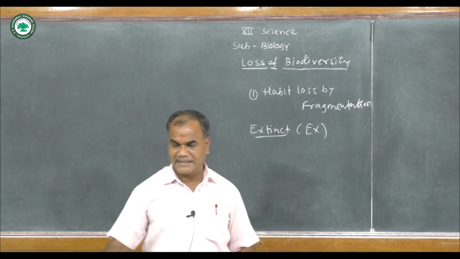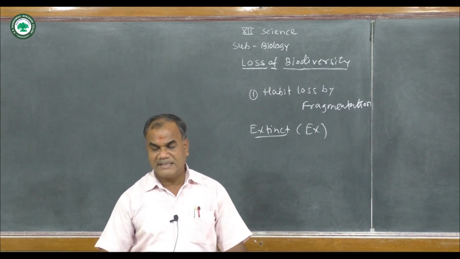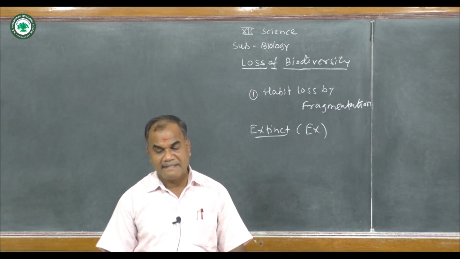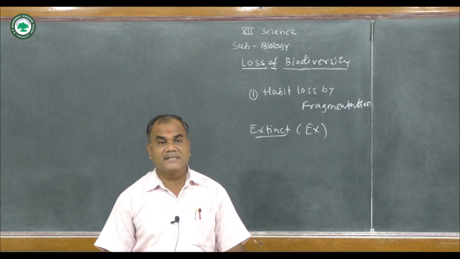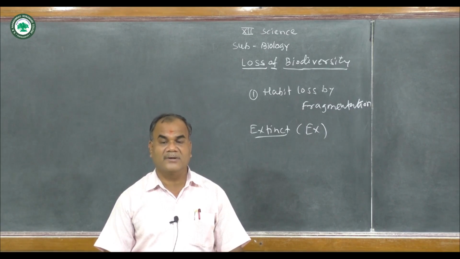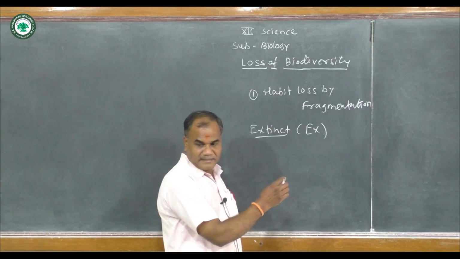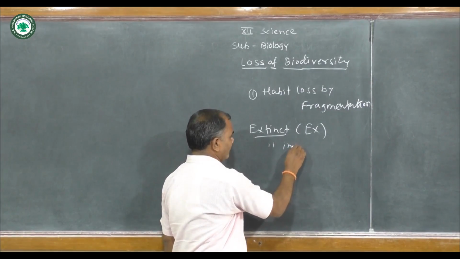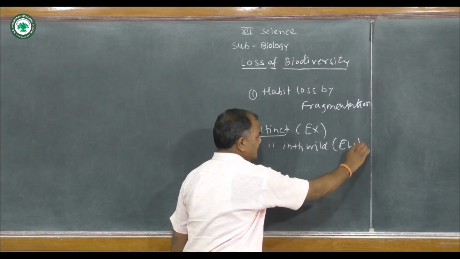What is the extinct category? A designation applied to a species in which the last individual has died or is not recorded. Next is extinct in the wild, that is EW.